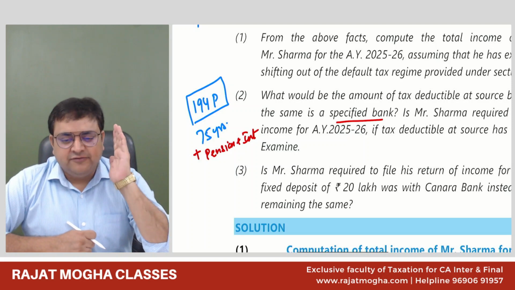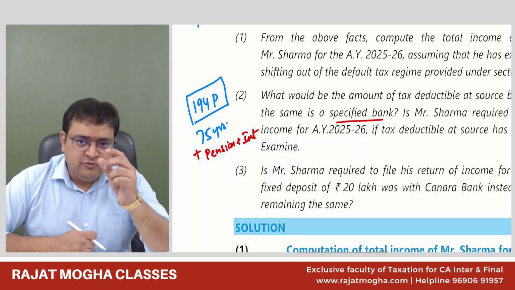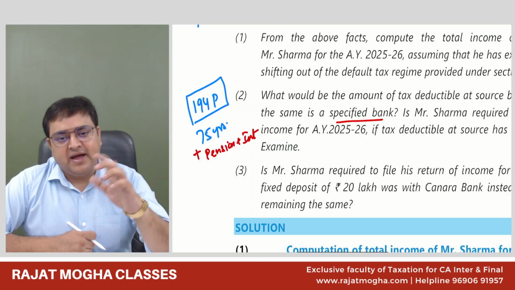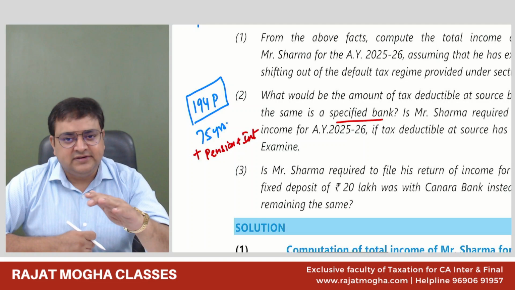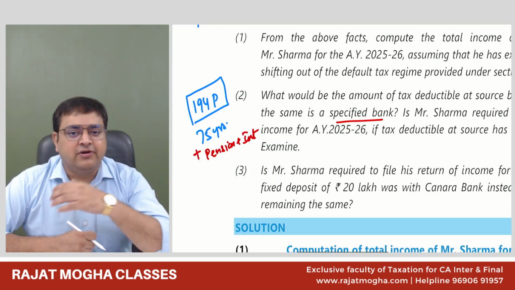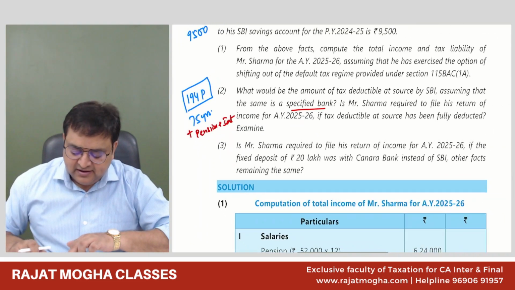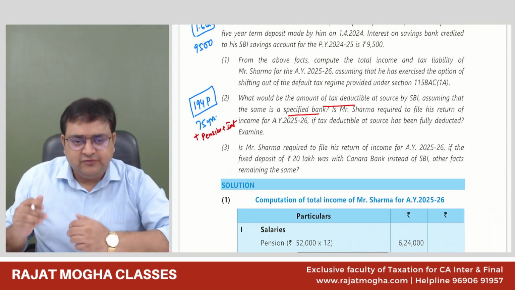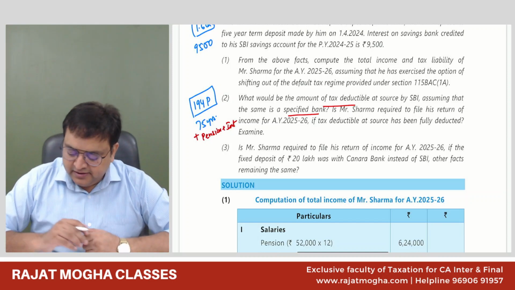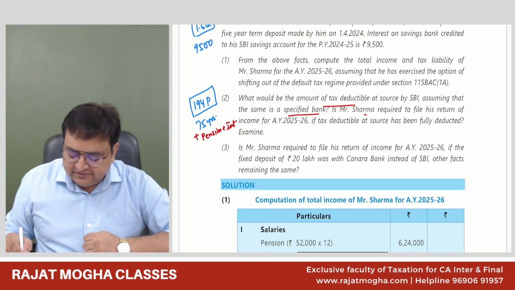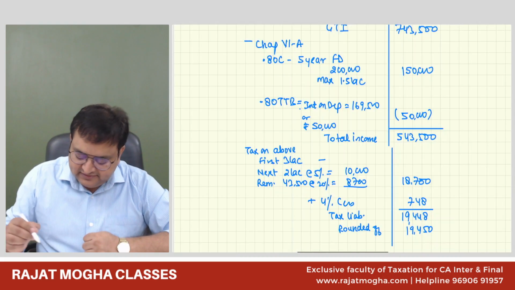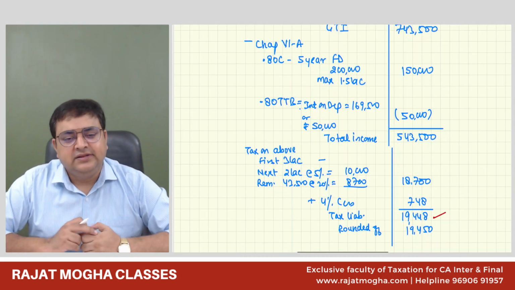So this is a facility which is given to them: whatever income you are earning, if there is any tax, then the bank will take care of this tax. They will deduct this tax along with the cess amount also, and you will be relieved from filing your return. So in this case, they are asking what would be the amount of tax deductible. Whatever is your tax liability will be deducted by the bank, by SBI, and Mr. Sharma is not required to file the return of income. So whatever is his tax liability, 19,448, they will deduct the tax.